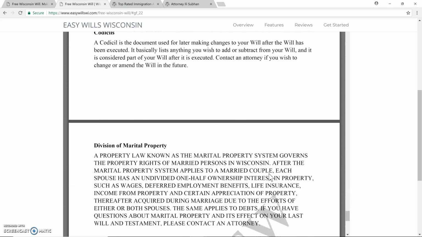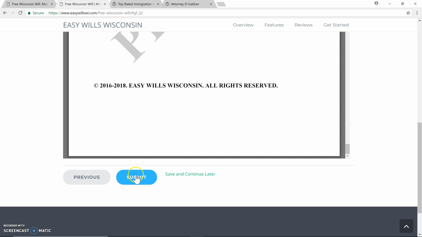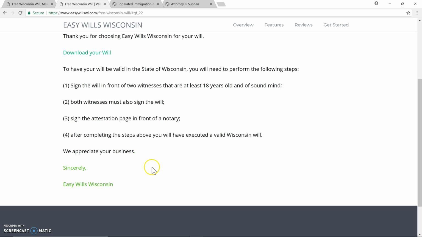Once you review it, you can come to the bottom of the screen and click Submit, and you'll be taken to the final page, where right here you just click Download Your Will, and a PDF download will be created. You'll print that out. You'll sign it in front of 2 witnesses and a notary. Like I said before, you can typically go to your local branch of your bank, and they'll do that for free.